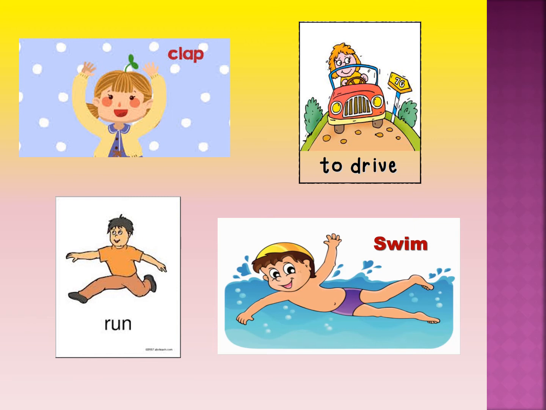So you can do one thing. I have one activity for you. You go to each of your family members and just find out what action they are doing. And you can list down those action words in any rough notebook or any diary. And you can name that diary or rough notebook as your action word or verb diary. So this will be a fun activity for you and you can show this diary or this notebook to your friends or to your teacher in school later.